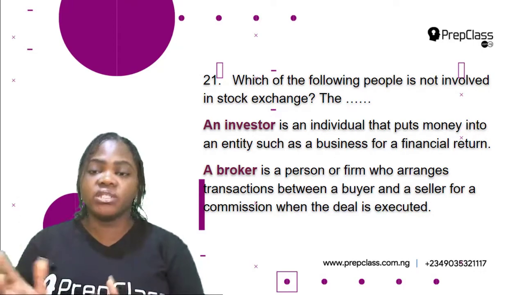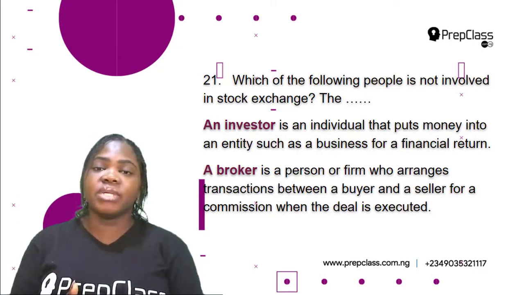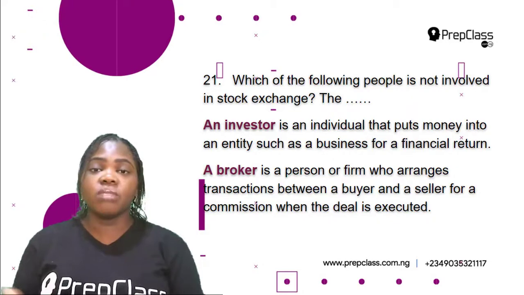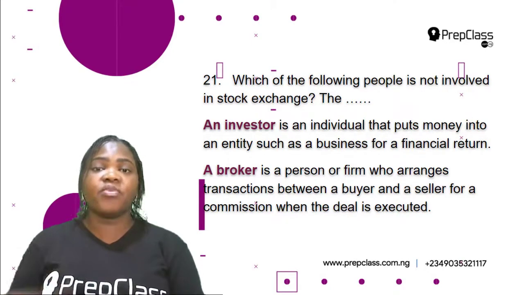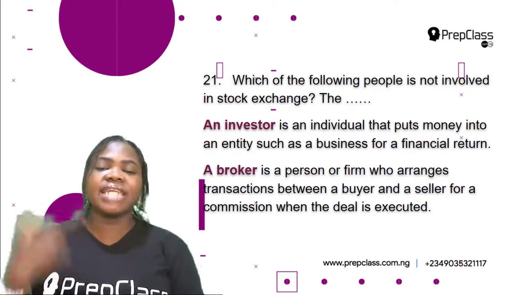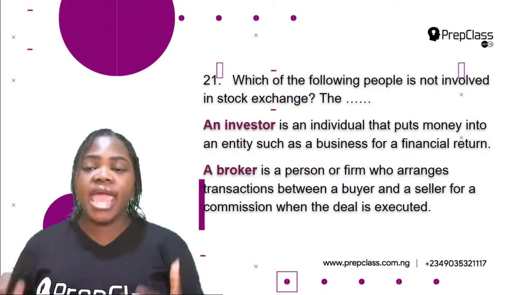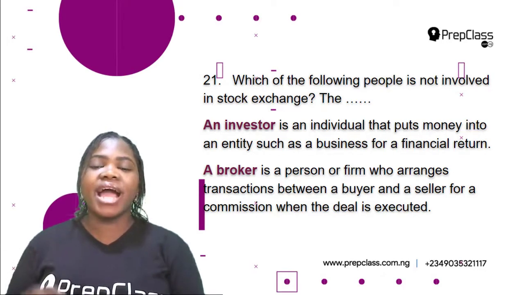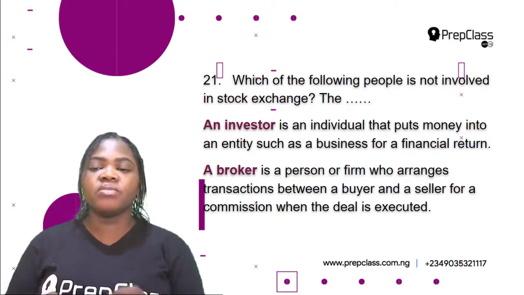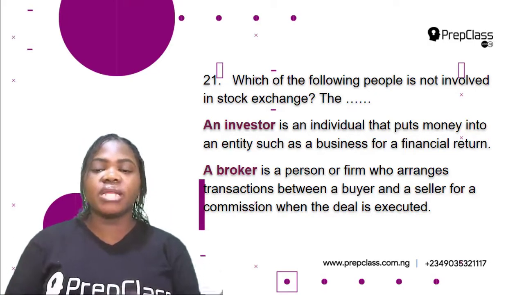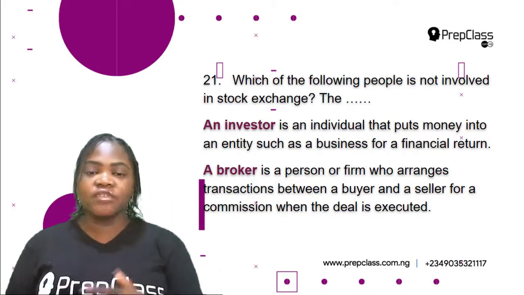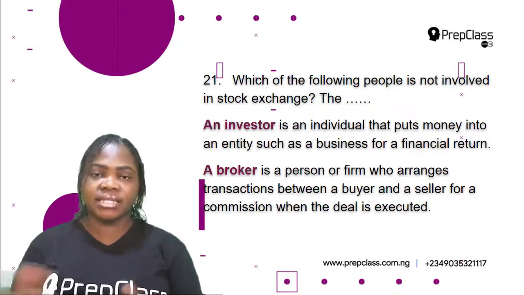a financial return. So maybe you want to start up a business now, and then I have some money that I want to invest into your company. So if I invest the money, I'm going to get a return, that's a profit on that investment. Okay, so an investor is an individual that puts money into an entity such as a business for a financial return. A broker is a person or firm who arranges transactions between a buyer and a seller for a commission when the deal is executed.